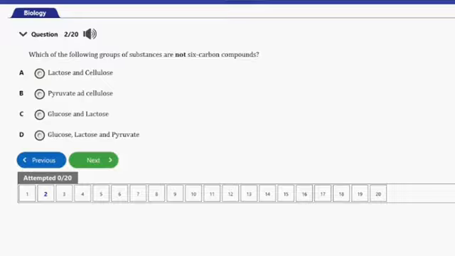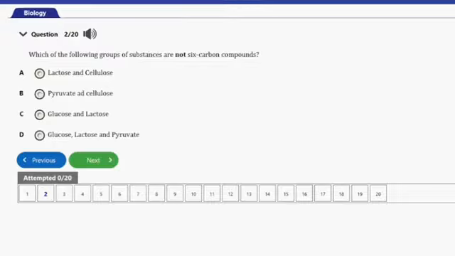They are not 6-carbon compounds. Pyruvate is not a 6-carbon compound, and cellulose either as well is not a 6-carbon compound. Cellulose is a polymer of 6-carbon compounds and not itself a 6-carbon compound. So pyruvate actually is a 3-carbon compound.